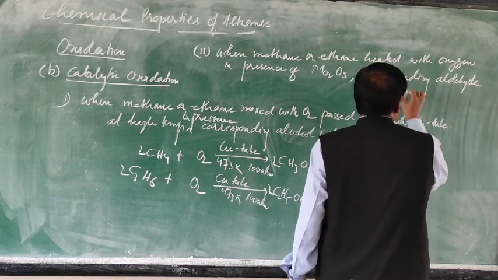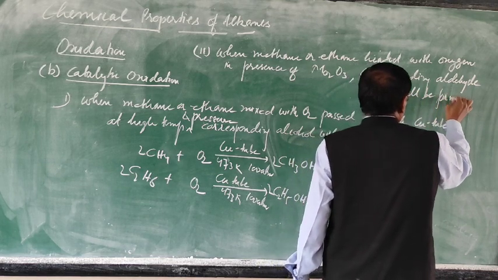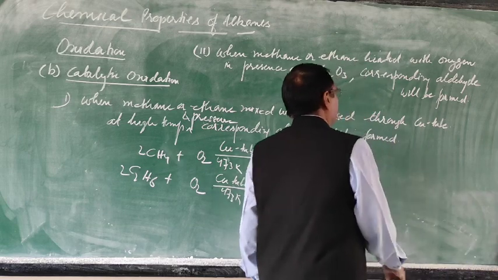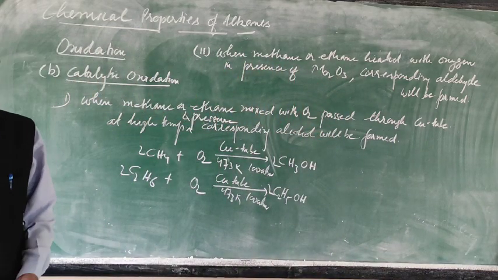In the earlier one you saw the copper tube giving alcohol, but here you will get aldehyde.